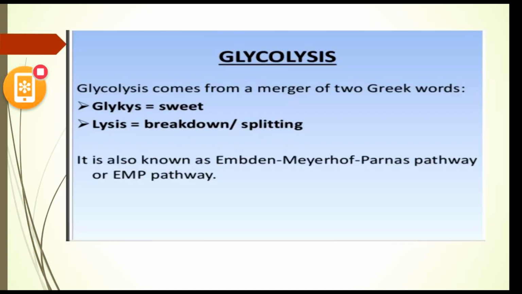Now it comes to glycolysis. Glycolysis comes from two Greek words: glycis is sweet and lysis is breakdown or splitting. If you take glycolysis, the glucose molecule has 6 carbon components. Here we are splitting and breaking down the 6 carbon glucose molecule into 2 molecules of pyruvate. It is also known as the EMP pathway because 3 scientists were involved in this glycolysis: Embden, Meyerhof and Parnas. So, next slide.